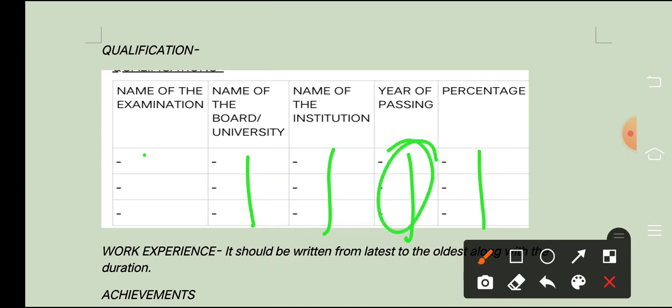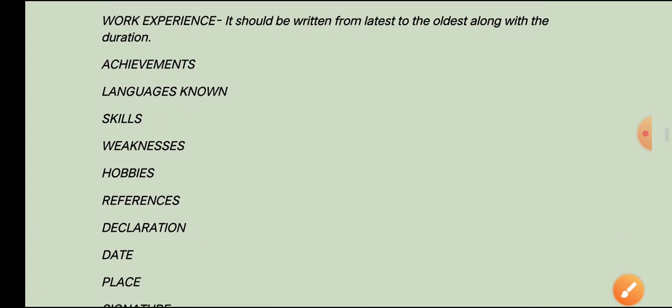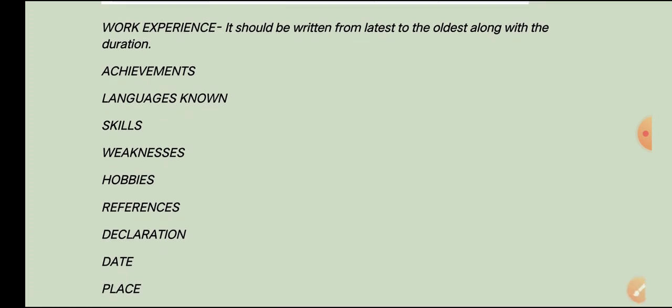So this is very important. Generally you have to start with 10th, 12th, or you may start with 12th, then bachelor's, then your master's, and if you have any other degree, you will attach that too. But this box is very important. The qualification table you have to make here. Next, after the qualification table, we are discussing only biodata, right.